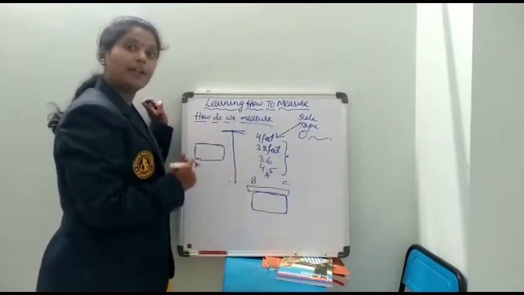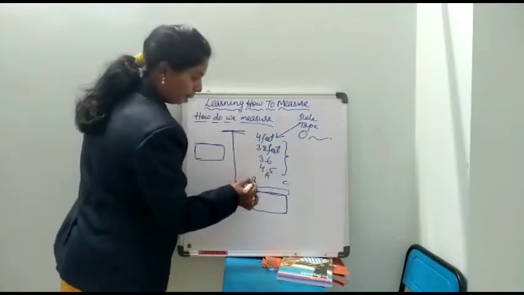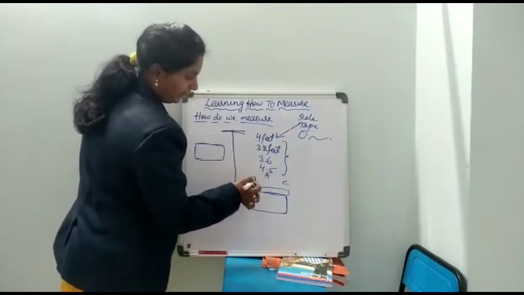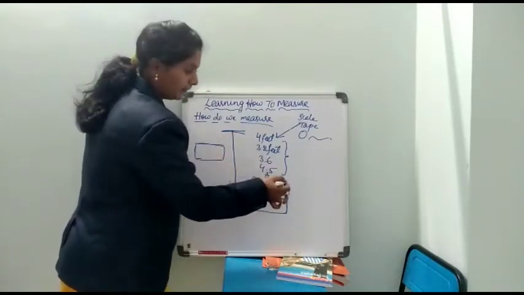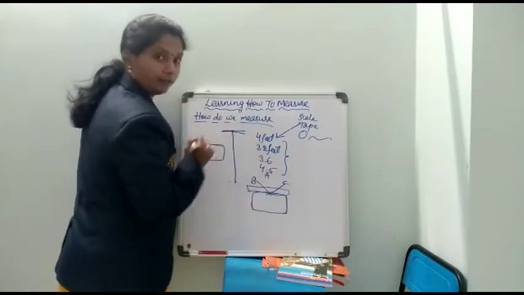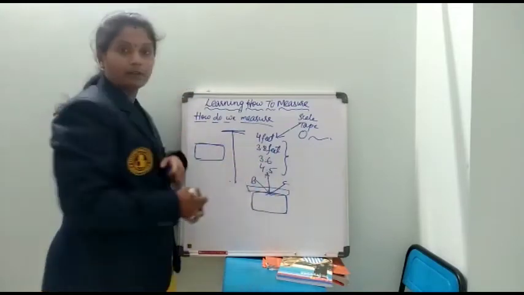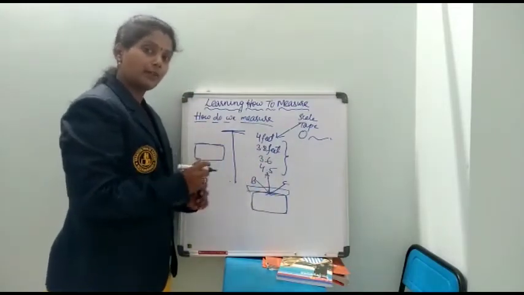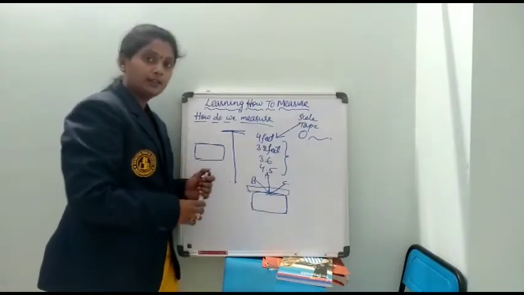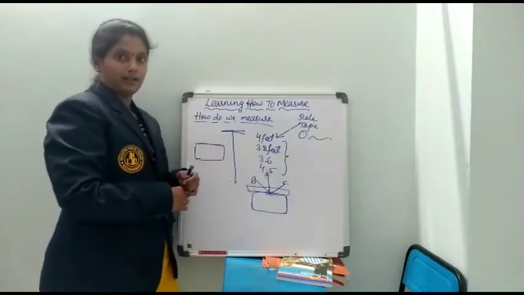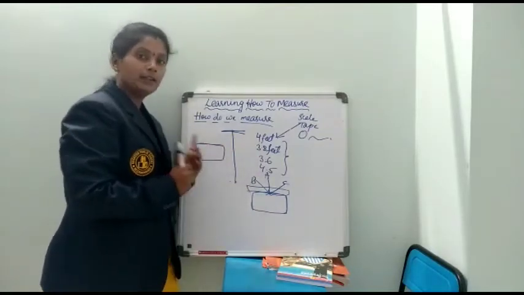Whose reading will be correct and accurate? He will be viewing from this corner and his reading will be going like this. He is seeing from here. Person C is seeing from here. His reading is going in this way, and A is seeing in this way. So which person will get the correct reading? Can you guess? A is correct. The point of view of A is correct.